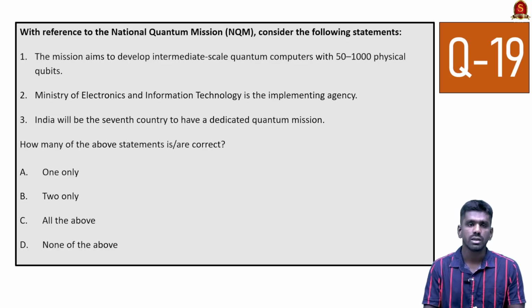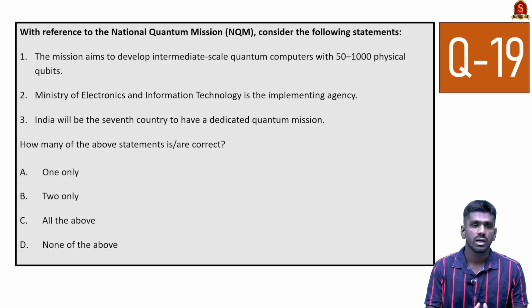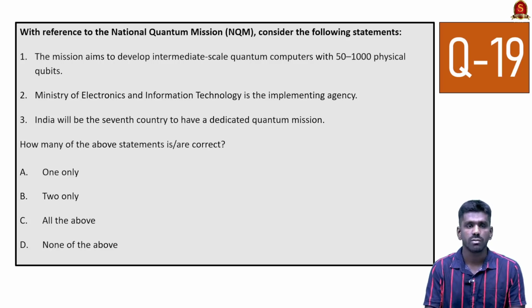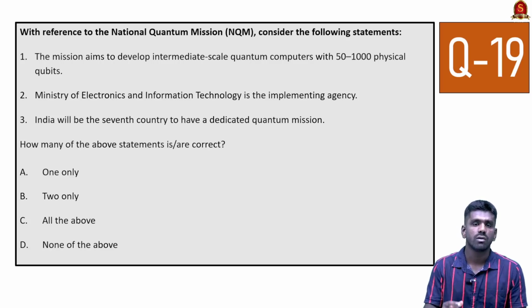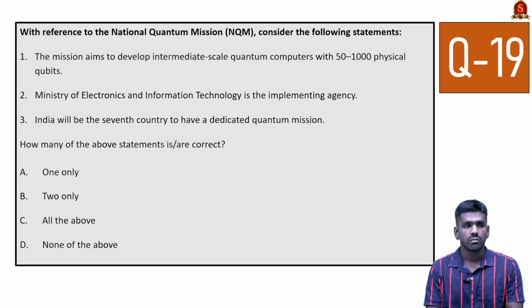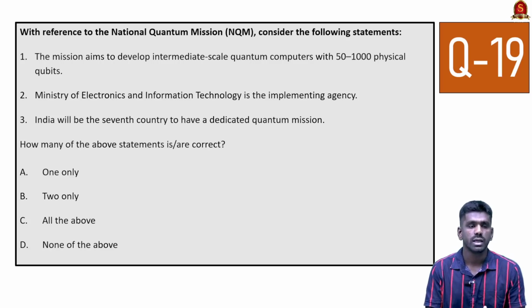India will be the 7th country to have a dedicated quantum mission. Yes, the statement is correct. Many countries like the US, China, Canada have already created quantum missions, and India will be the 7th country to have a dedicated quantum mission. So option 1 and option 3 are correct. That is, statements 1 and 3 are correct. Statement 2 is incorrect.